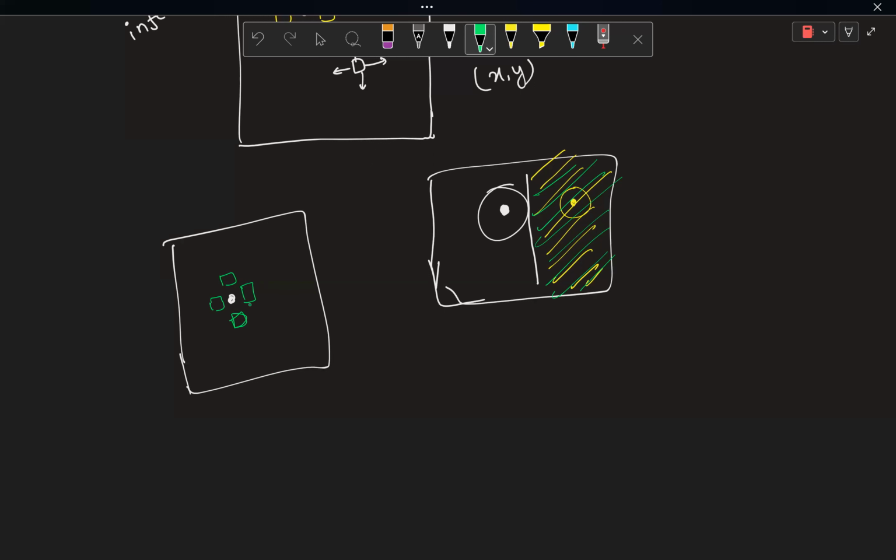The reason is that if instead of this I was choosing this guy, then there would be some cells which would get infected, which could have been protected if I had vaccinated this cell first. You can just observe this part. Before going ahead, please confirm whether this part is clear or not.